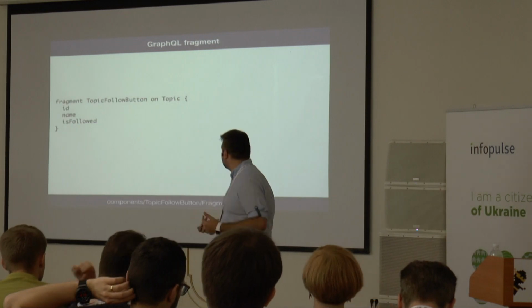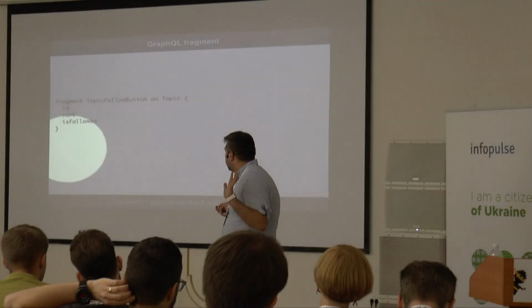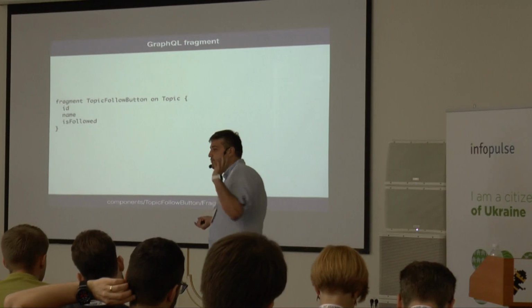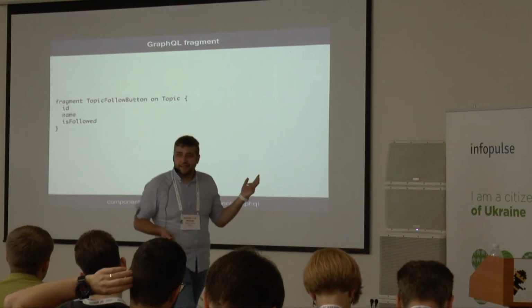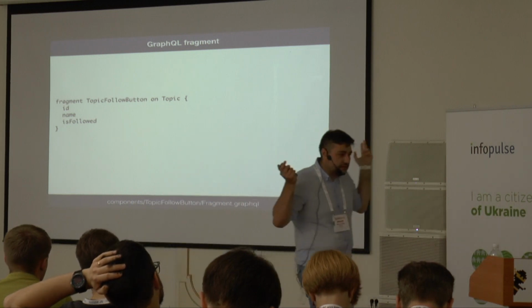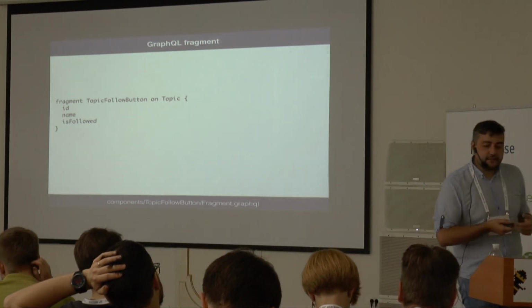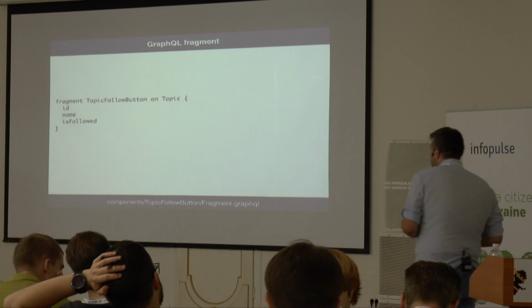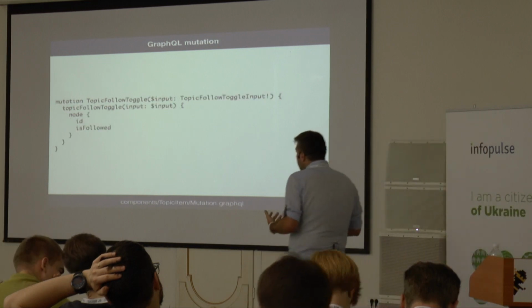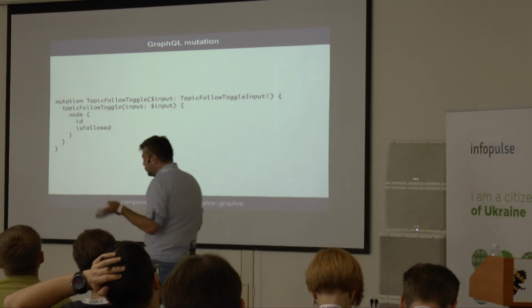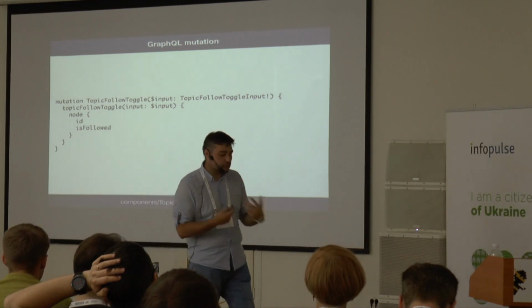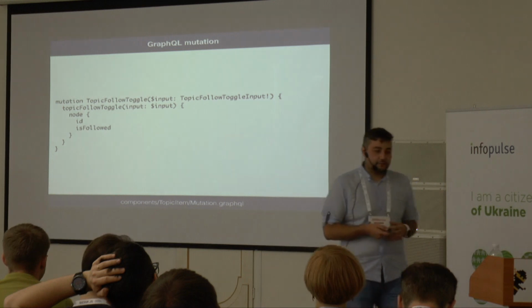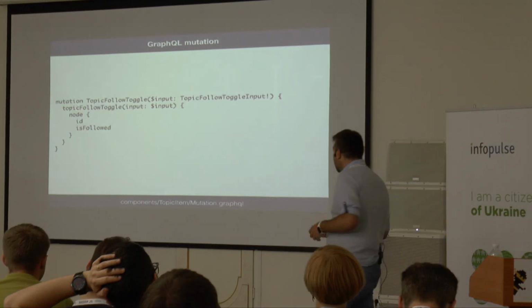So how does this work? First, this is the fragment of the topic follow button. It needs three things: the ID of the topic, the name of the topic (I don't know why it needs the name, but I guess it needs it), and is the topic followed by the current user? And the mutation is a bit more complicated looking. Actually, it's pretty much the same logic, but it has more structure because it mutates. And mutations are always scary and complicated.